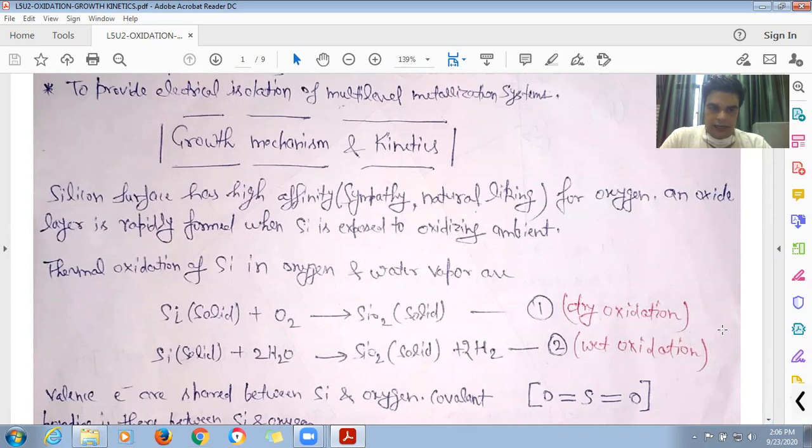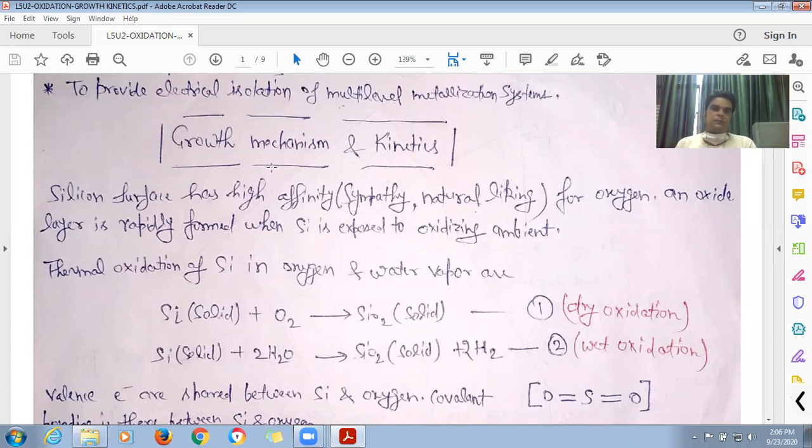Whenever oxidants are there, silicon will be oxidized and SiO2 will be formed. In this lecture, we will mainly discuss thermal oxidation. There are various other oxidation techniques, but thermal oxidation is the most prominent and most important technique that has been used since a very long time.